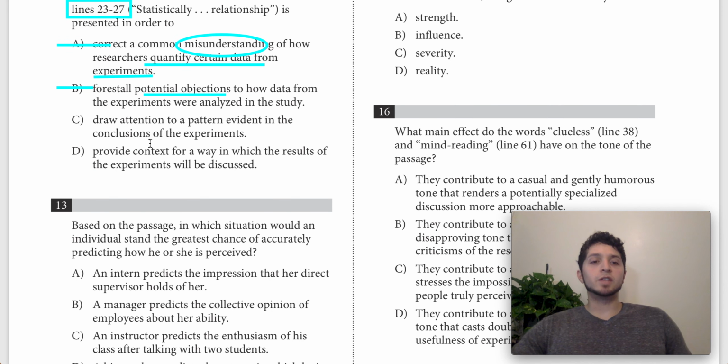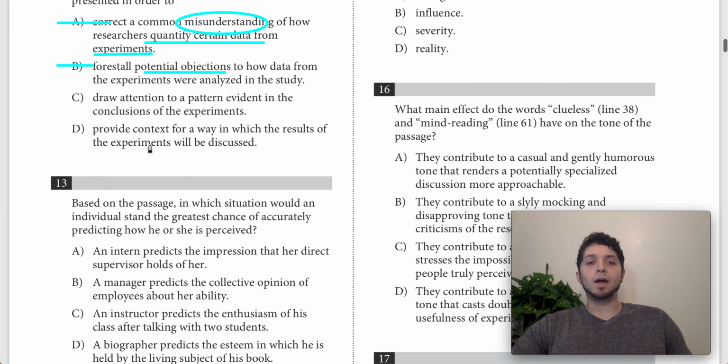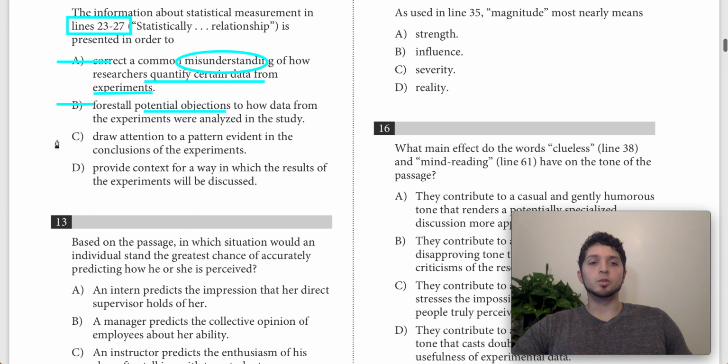Then we have C, which says it's used to draw attention to a pattern evident in the conclusion of the experiments. The way I understand this is it would basically have to come when we're talking about the conclusions, or the findings, and we're saying there's a pattern that's evident in the conclusion, but we haven't even gotten to the conclusion yet. That comes in the next paragraph after this. We're only talking about methodology, so we can get rid of C, which leaves us with D.